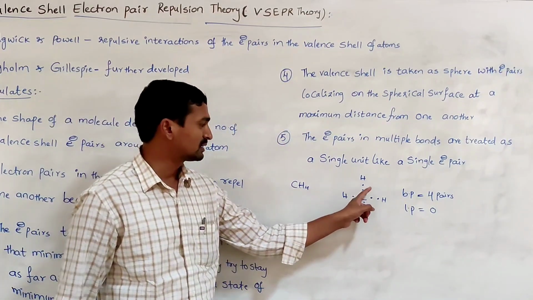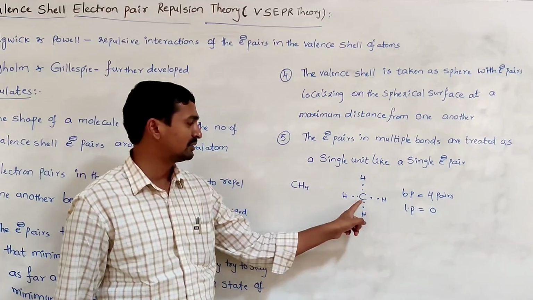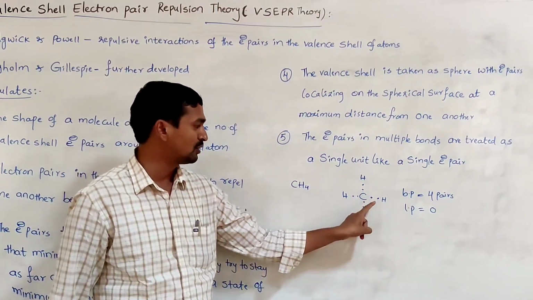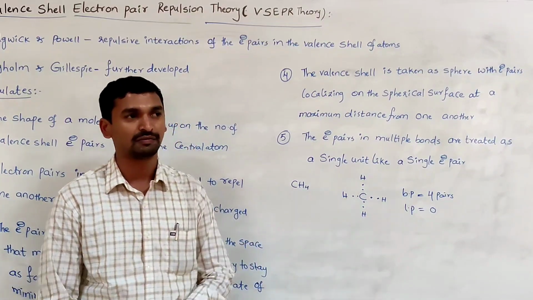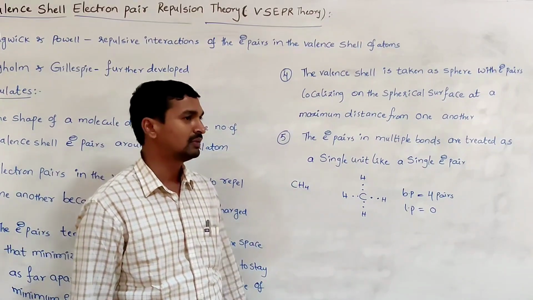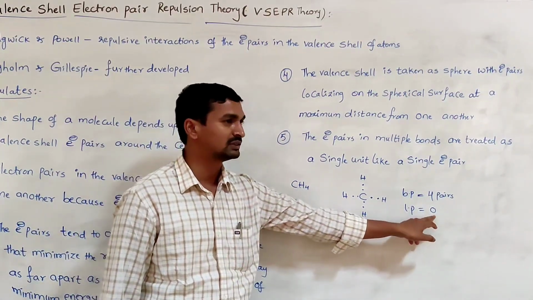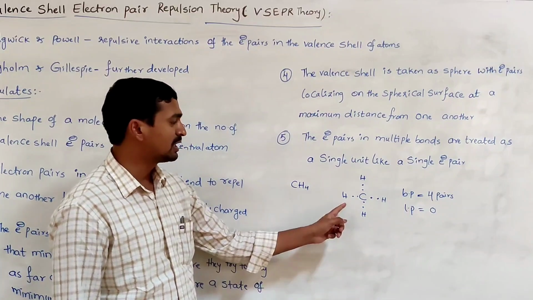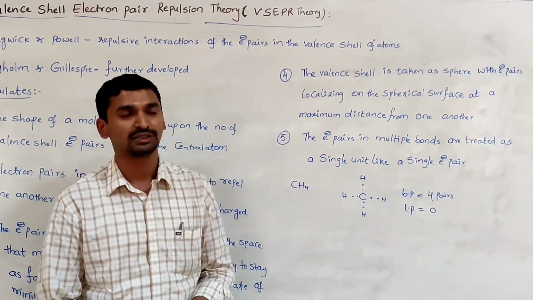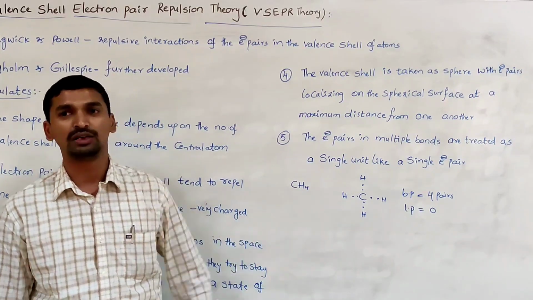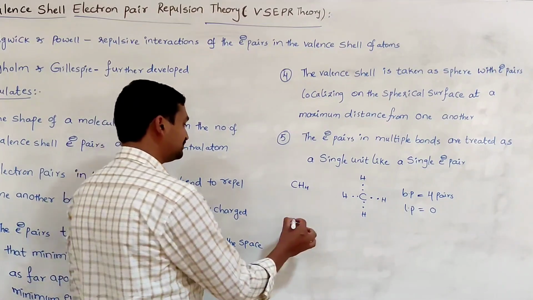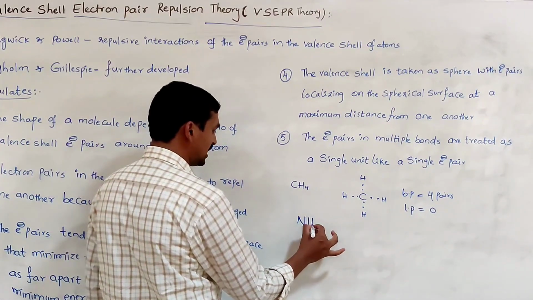Whatever electron pairs are there around the central atom carbon, all participate in the bond formation. So these 4 are called bond pairs of electrons. No pair of electrons is present as a lone pair on the central atom, so the lone pairs are 0. Generally, if 4 pairs of electrons are present around the central atom, the geometry of that molecule is tetrahedral. Next, for example, the ammonia molecule, NH3.